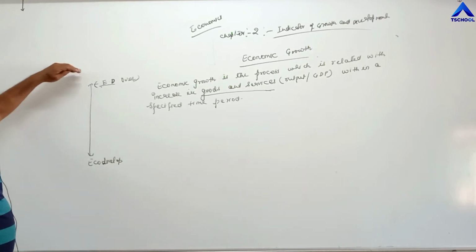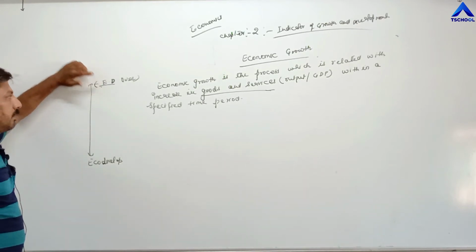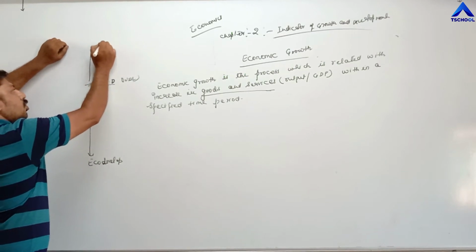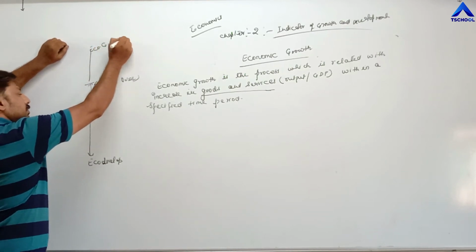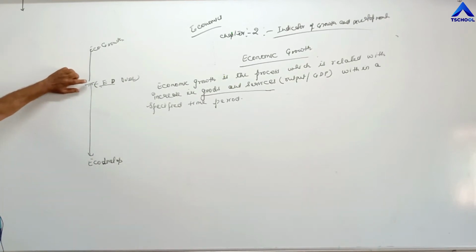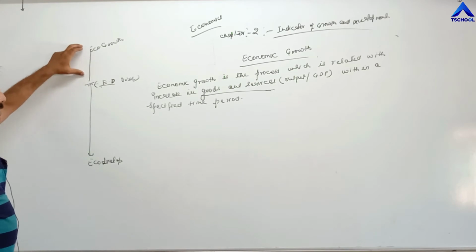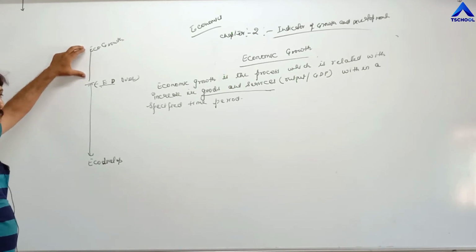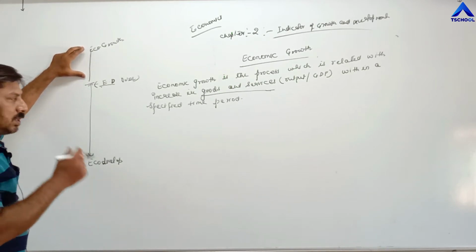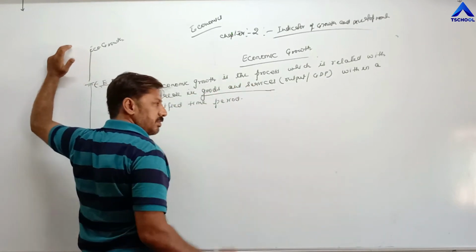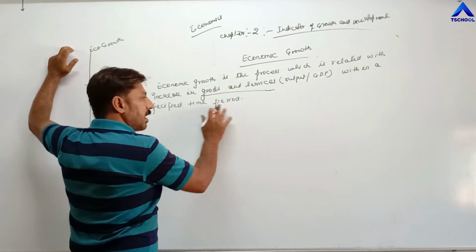So once the process of economic development is over, then economic growth starts. Then such economies are focusing only on increasing or producing goods and services within a specified time period, here meaning 1 year.